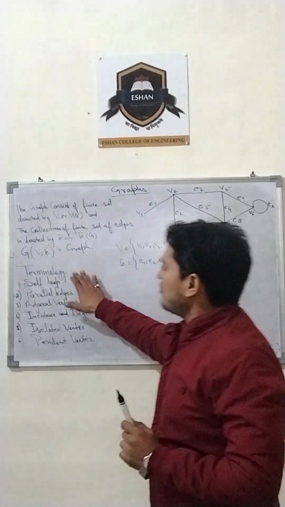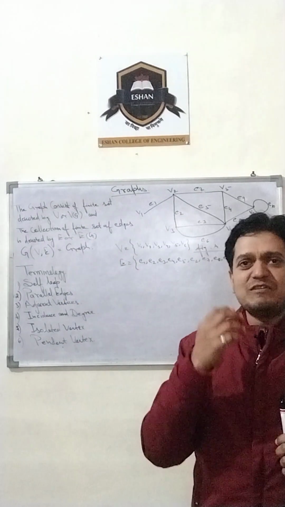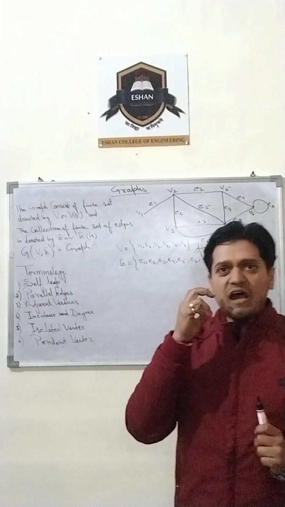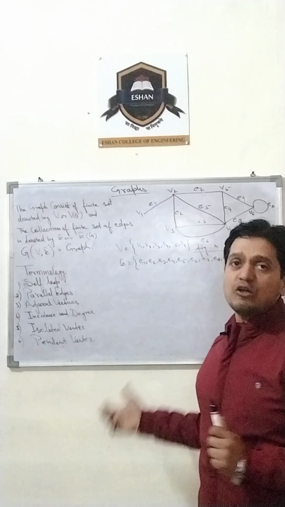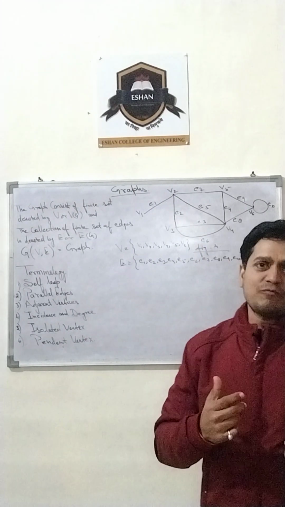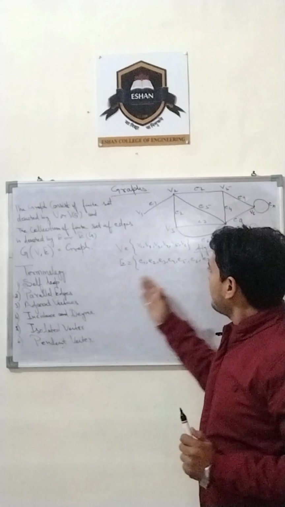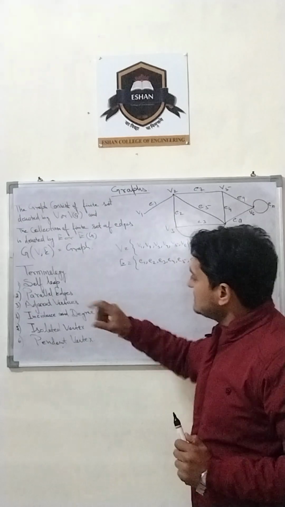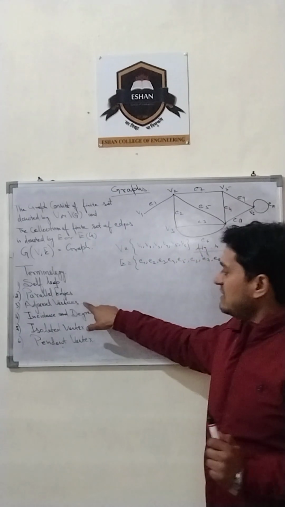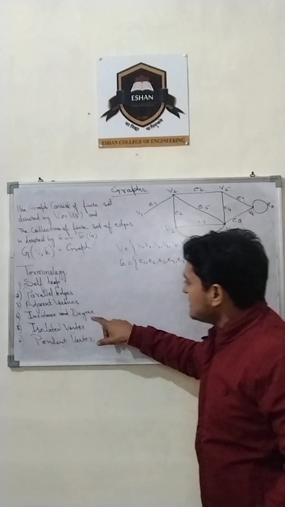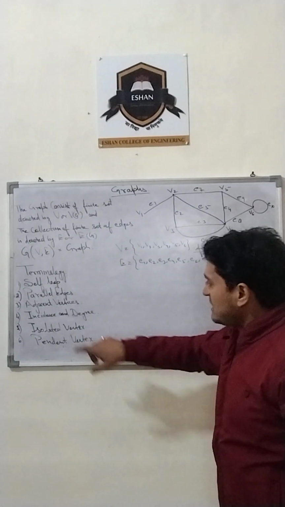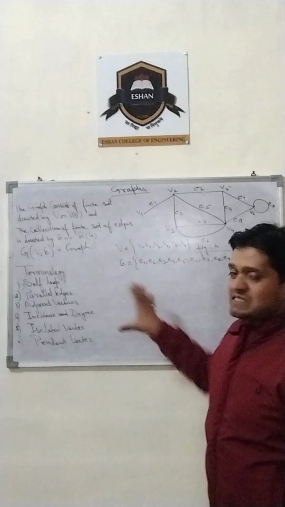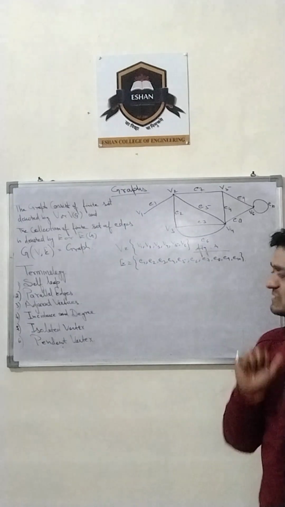If we talk about terminologies, what are terminologies? Terminologies means if we are teaching or studying a specific subject, there are certain terms which are related to that topic and frequently used for that topic. If we talk about graphs, there are certain terms. First term is self loop, second is parallel edges, third is adjacent vertices, fourth is incident or degree, fifth one is isolated vertex and pendant vertex. Up to these 6 terminologies we are going to discuss here.